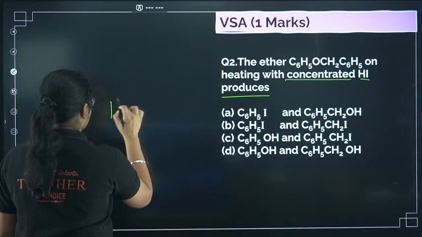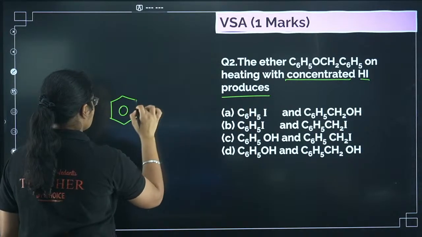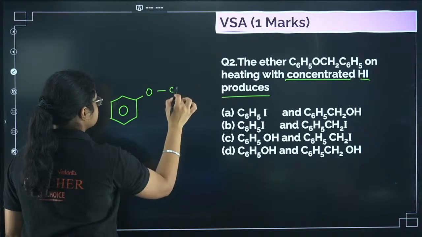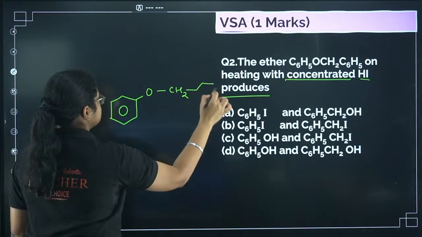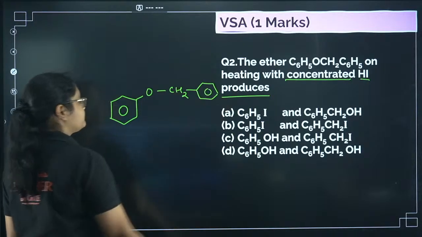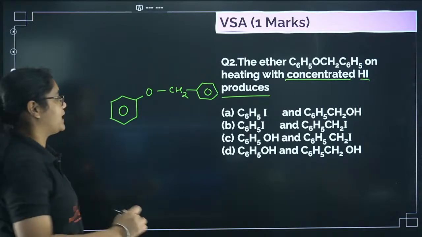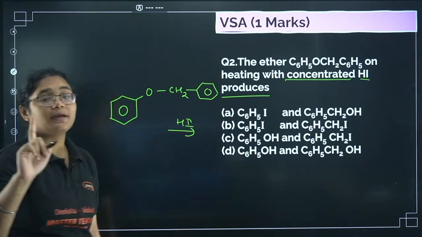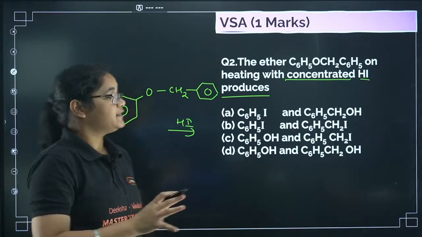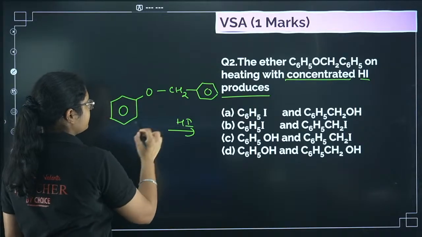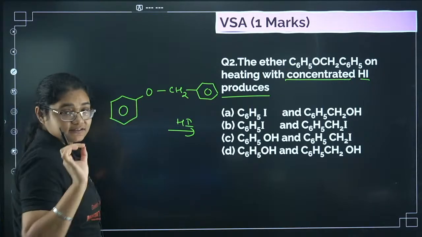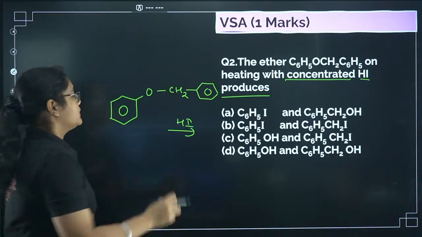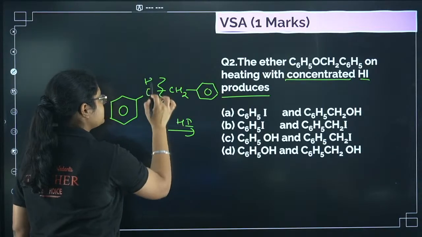Next, the ether C6H5OCH2C6H5 on heating with concentrated HI produces. So you have a compound like this, CH2 C6H5. Now you are treating with HI. Always remember one trick here: if there is a phenol ring or benzene ring and then there is an oxygen, every time the bond will break like this and H will come here.